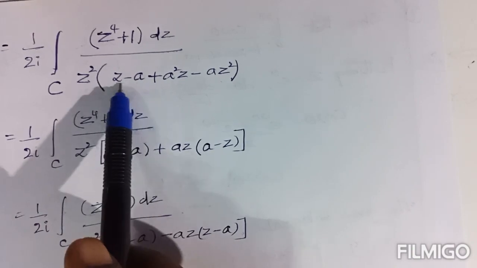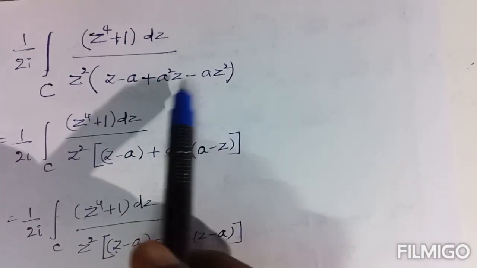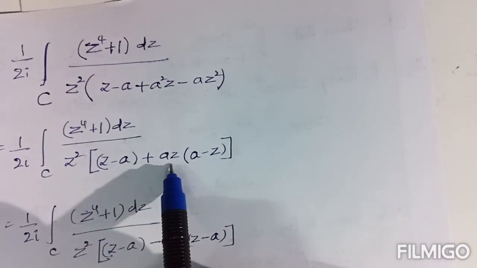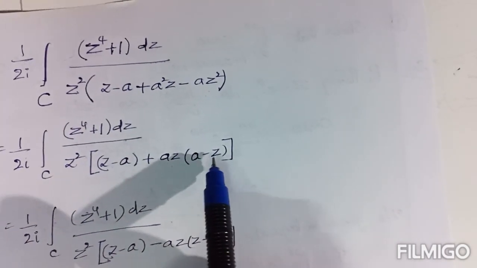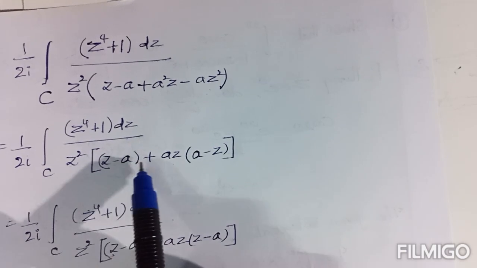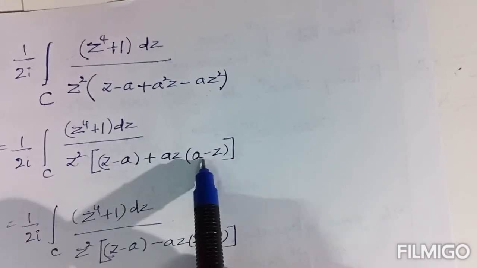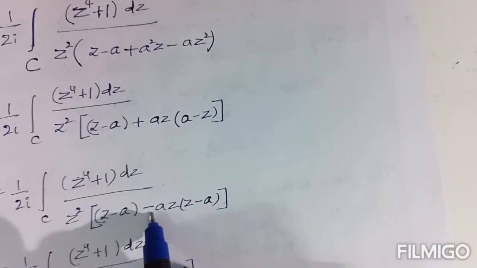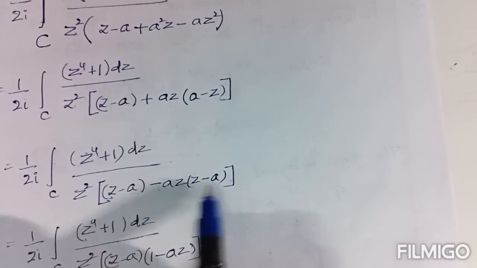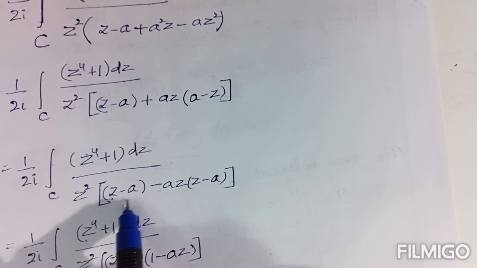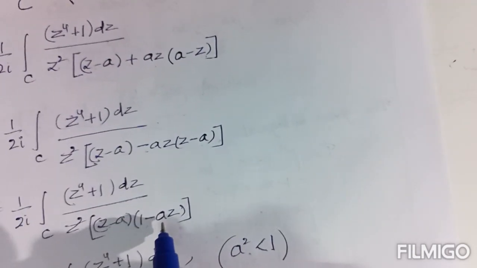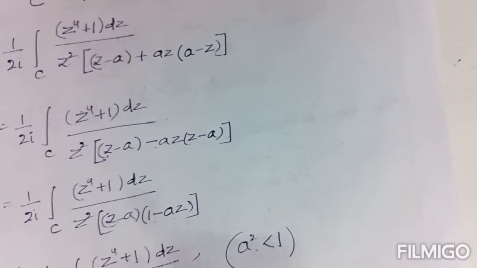Here z minus a only within the bracket. From these two, which one has a common factor? az is common. Now with az as common, the remaining is a minus z. Here the factor is z minus a. This factor can also be written in the form z minus a by taking minus as common. Now both factors are the same. From this denominator we can take out z minus a as common. Then the remaining value is 1 minus az. The numerator is as it is.